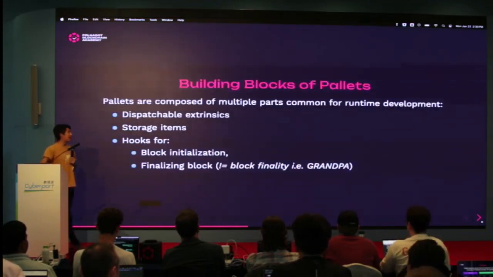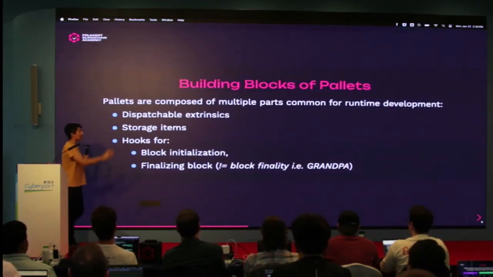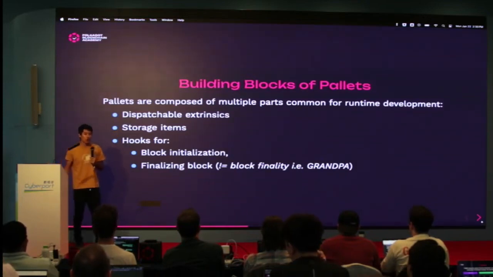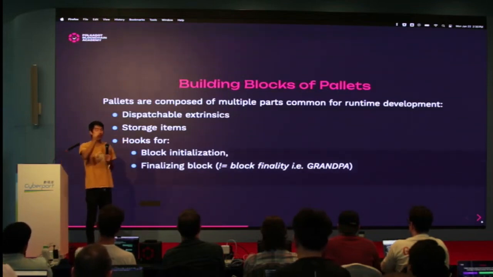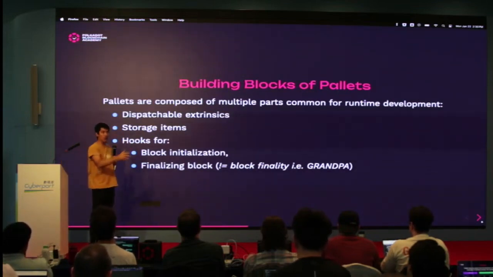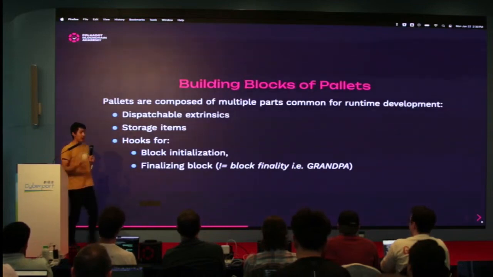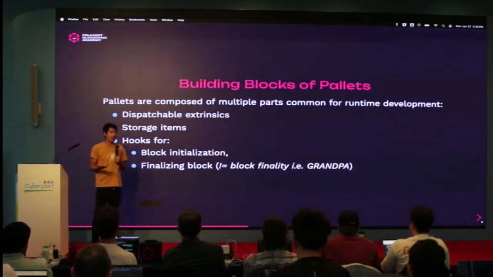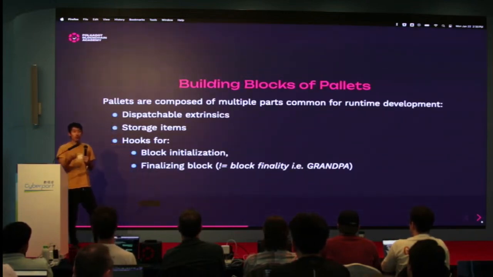So what are the building blocks of palettes? Well, there are a few different parts. The most common one you might be familiar with are these dispatchable extrinsics. These are also called calls. So when you do a balance transfer and you pick who to send to and how much, that is a call, or a dispatchable extrinsic. There are storage items. Every blockchain is basically a distributed database. So storing information on the blockchain is important, and being able to control what you store is also important.